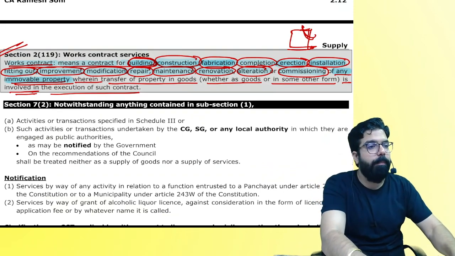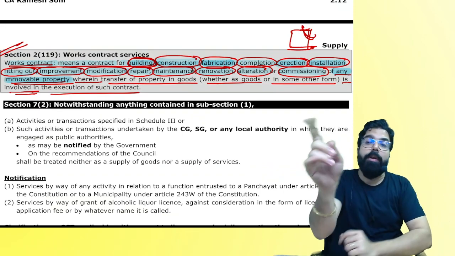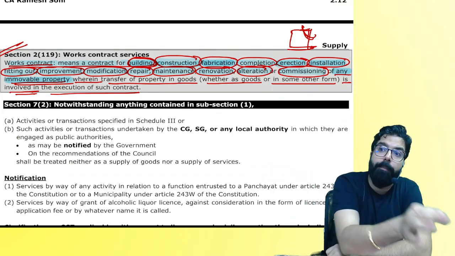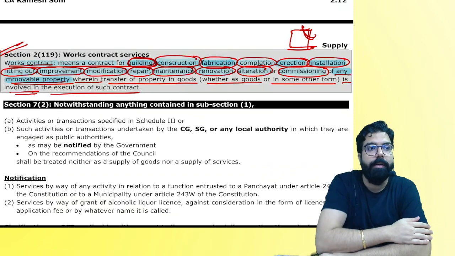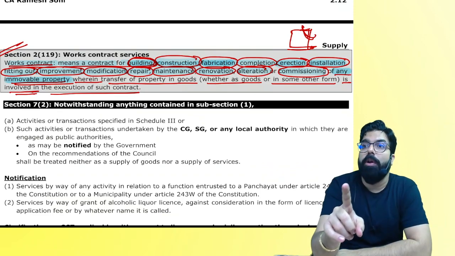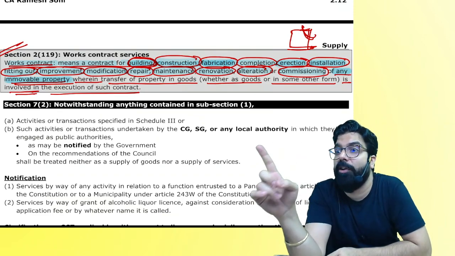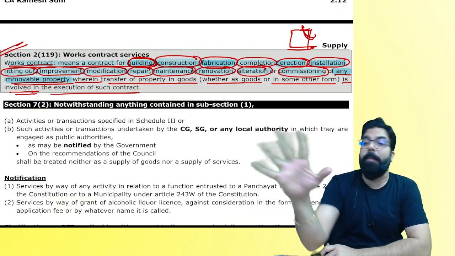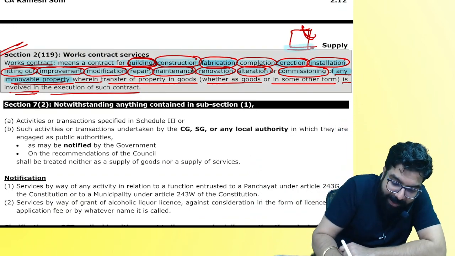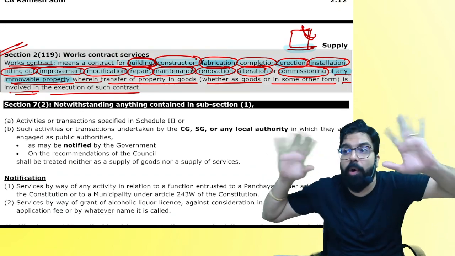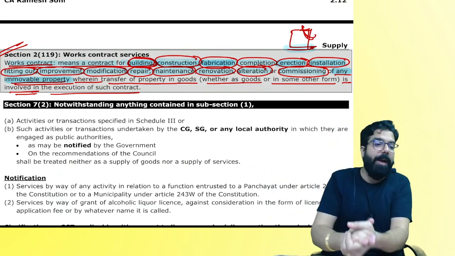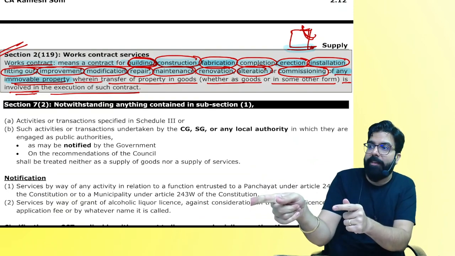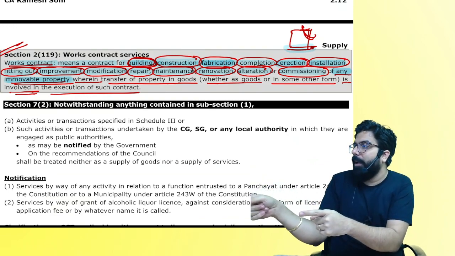Okay, my laptop: movable or immovable? You got the parts, you put in the labor and you repaired the laptop. My question, is it works contract? No. Works contract is always in relation to immovable property. My machine is there, and the machine is attached to the building. Is the machine immovable? The machine was not working. You got the laborers, you got the material, you repaired the machine. Works contract service. Do you guys agree with me?